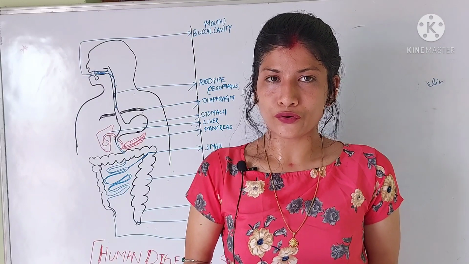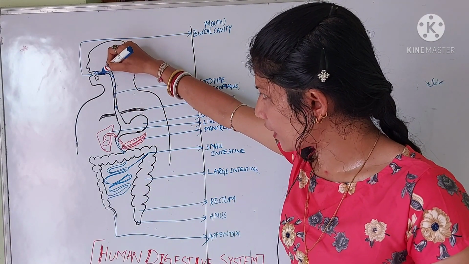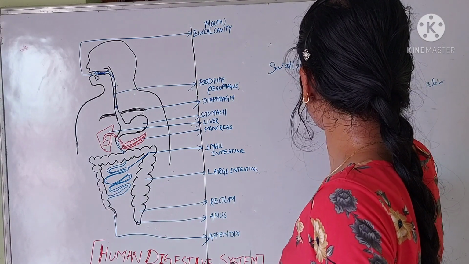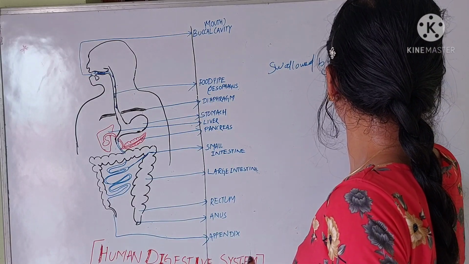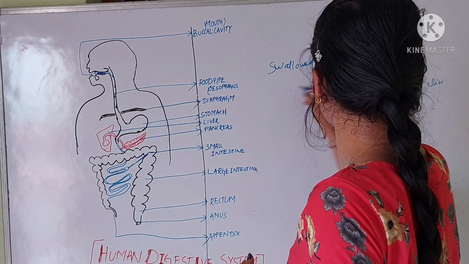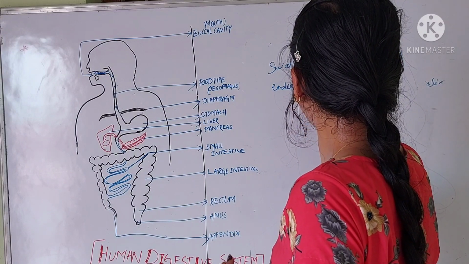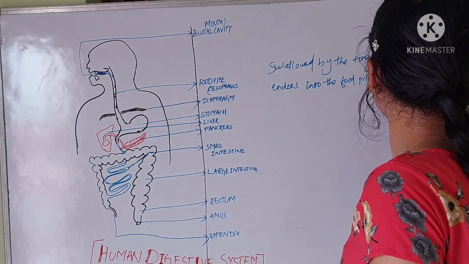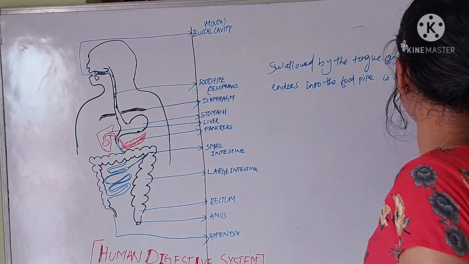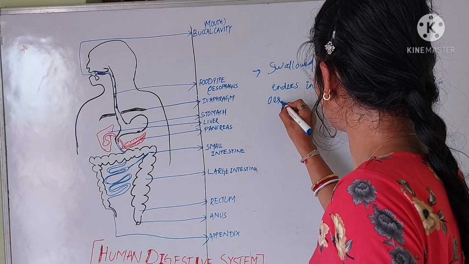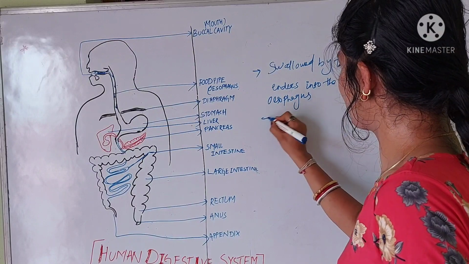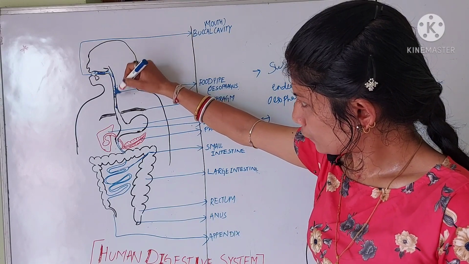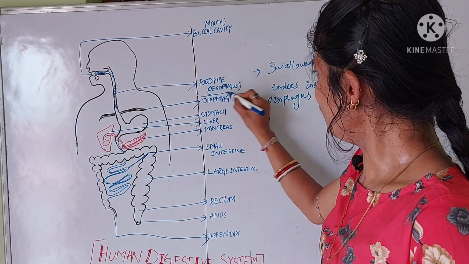The slightly digested food in the mouth is swallowed by the tongue and enters into the food pipe known as the esophagus.